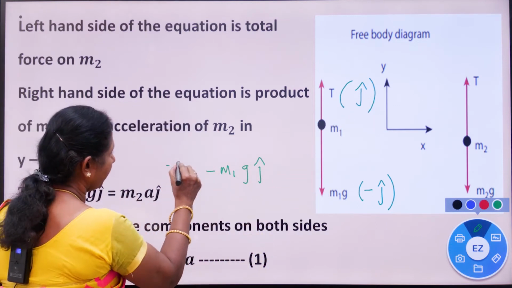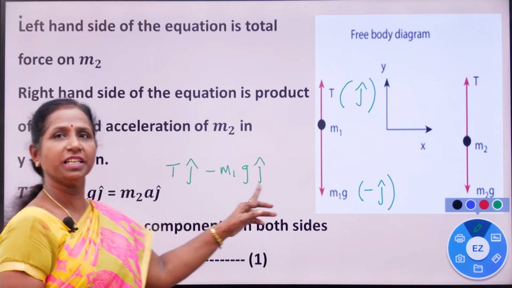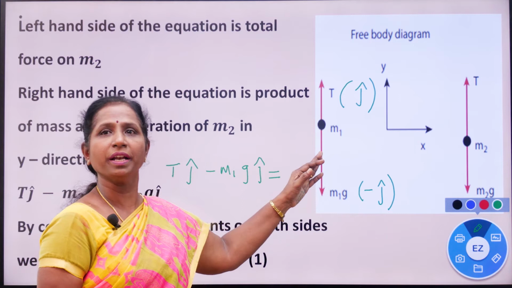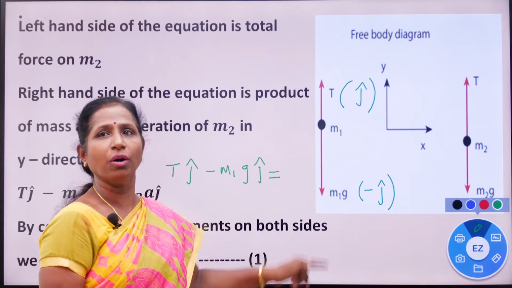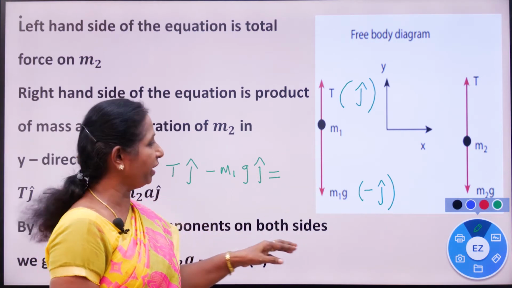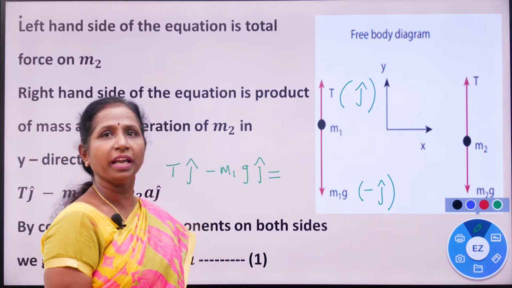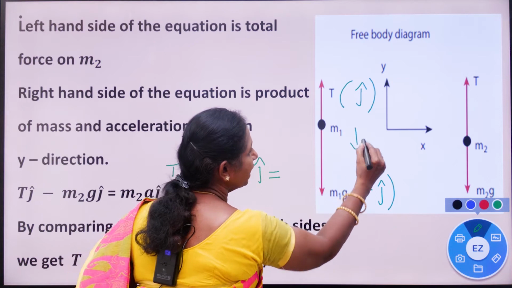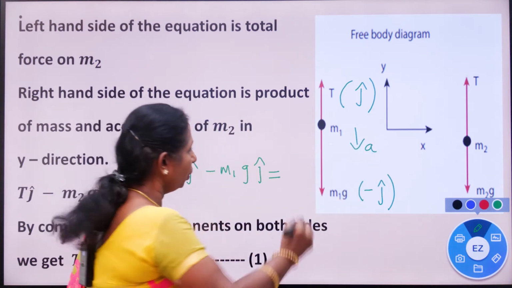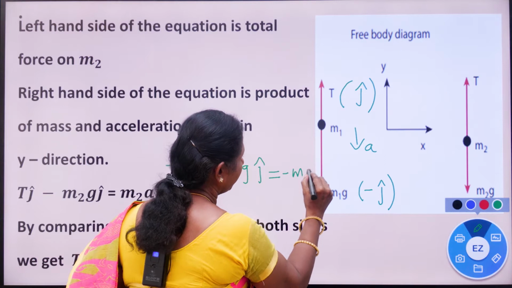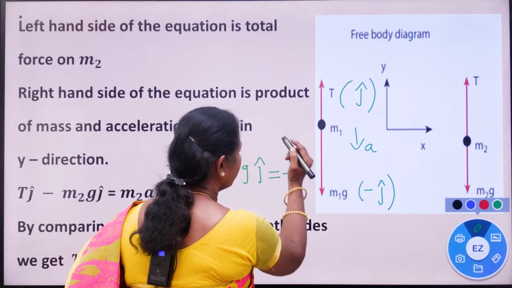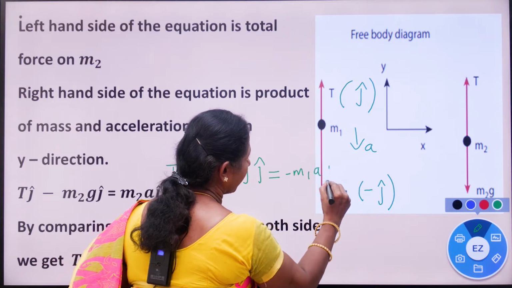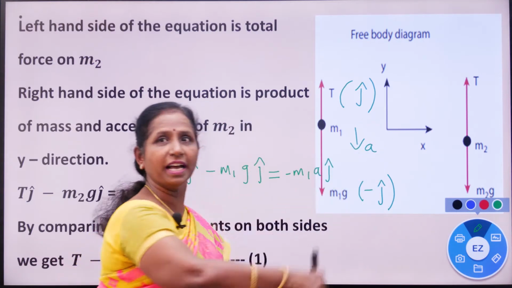So T j cap minus m1g j cap equals, here in this case m1 is the mass moving in the downward direction, m2 is the mass moving in the upward direction. So what is the acceleration now? Acceleration is in the downward direction here. So minus m1 a j cap. So this is acting in the downward direction.